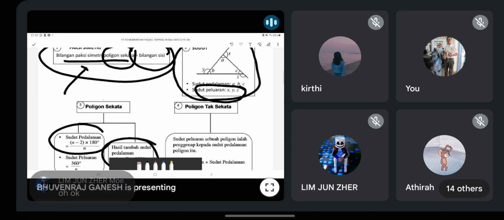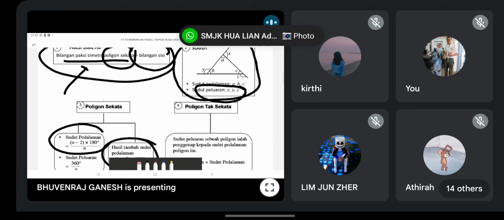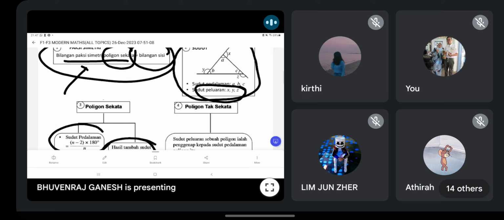Usually that one you will see in a circle. Soalan tu dia akan bagi bulatan, then you identify. Okay, usually not directly. That one I know. We will discuss that kind of question soon in our trial paper. You all can see the example later on, because I think got that kind of question. But this one I don't think so.